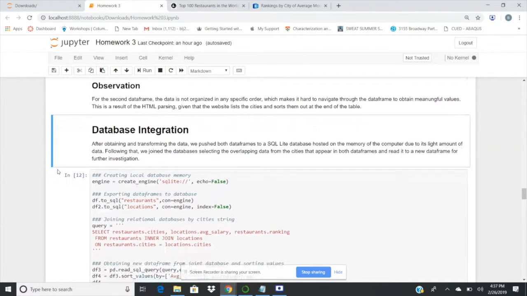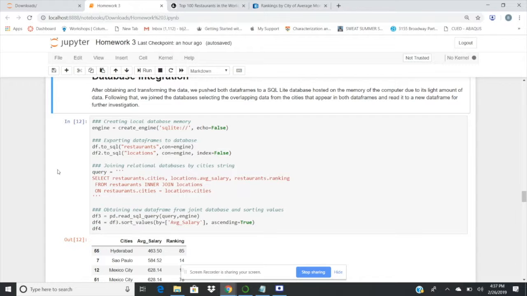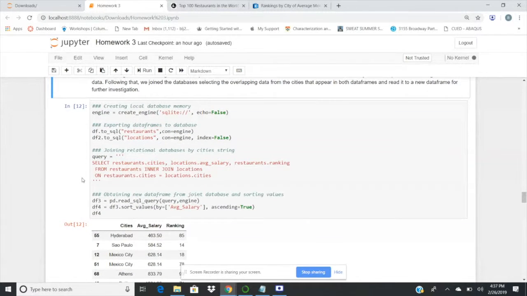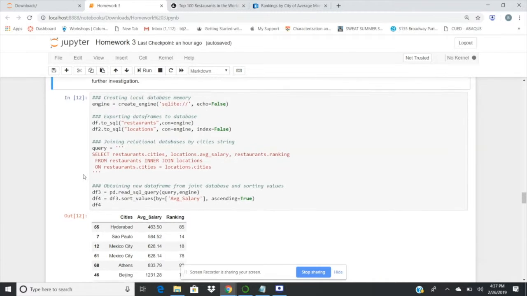So for database integration, using the engine, we created an SQLite database, which just holds the database in the memory of the computer. Since we don't have a lot of data, that is okay for this project. These two commands down here show us pushing the first data frame and the second data frame to the database. And we wrote this quick query that uses the cities of both data frames to join them inside the database so that we can access the overlap of cities between the two.